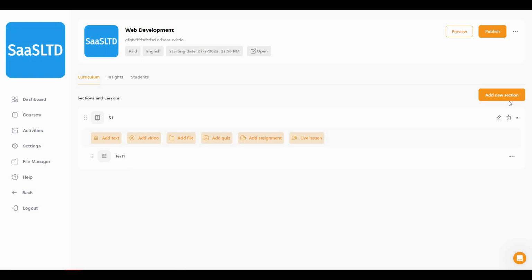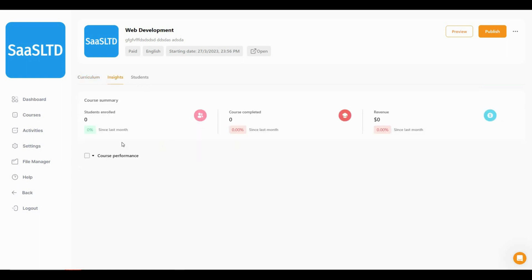In this way, you can add as many sections as you want, and then you can add as many lessons such as text, video, file, quiz, and so many other options to your liking. You can also see the insights of your course directly from here. So you can see the amount of students enrolled, how many people have completed your course, and the reviews you are generating from this course.